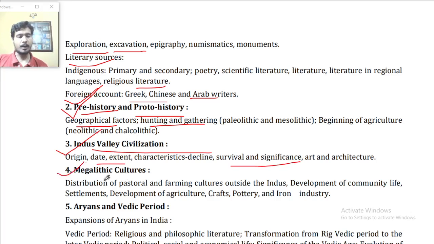Point number 4, megalithic culture: distribution of the pastoral and the farming culture outside the Indus and development of community life, settlement, development of agriculture, crafts, pottery and iron industry.